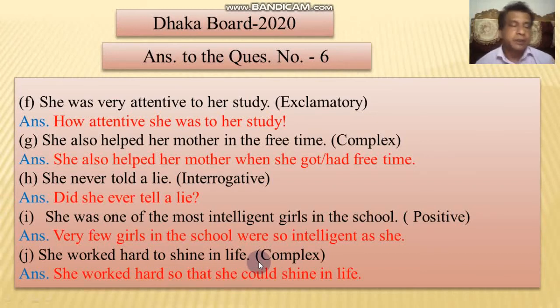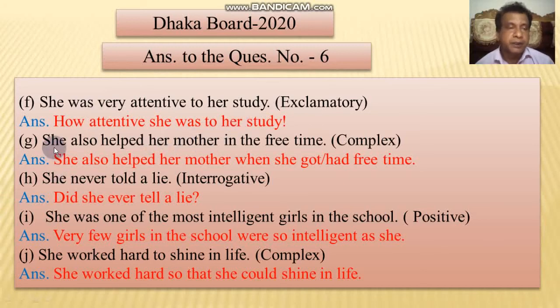Number F: She was very attractive to her study. Exclamatory. Very attractive. There is no A or N. If there is A or N, we generally use what, but there is no A or N, so we will use how: How attractive she was to her study!